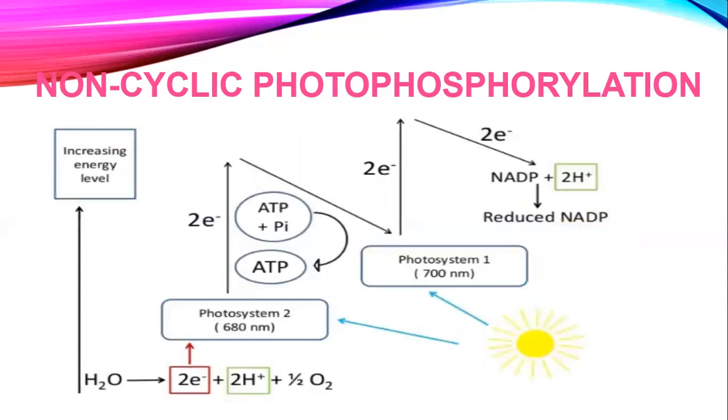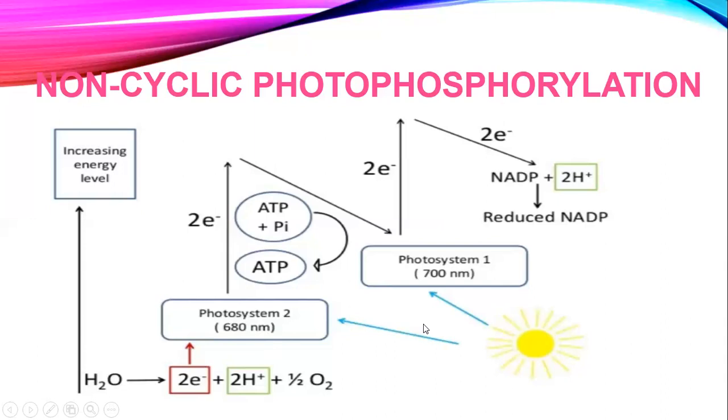Now we come to non-cyclic photophosphorylation. Now you can see over here, remember that in cyclic only ATP is formed, no photolysis of water is there. Non-cyclic photophosphorylation is associated with the photolysis of water. Now here, if you see, the first difference comes, we will also compare side by side. Cyclic involves only photosystem 1, non-cyclic involves both photosystem 1 and 2 as well. The basic process remains the same.